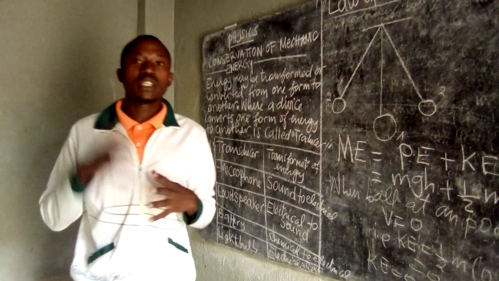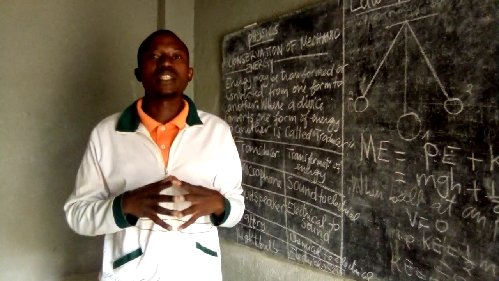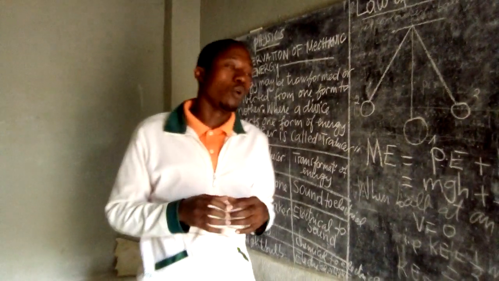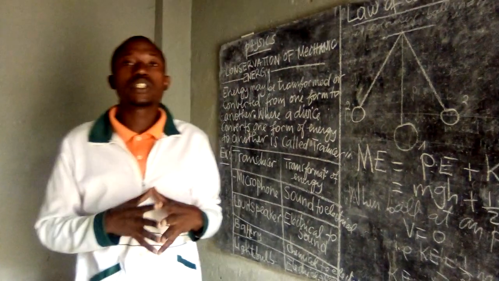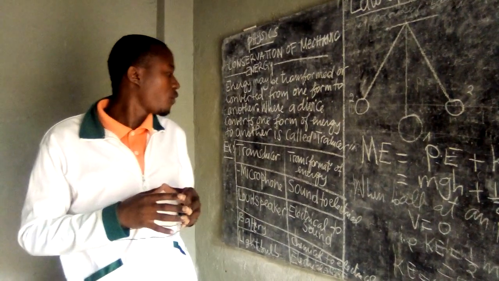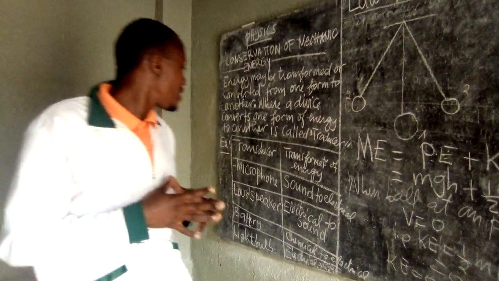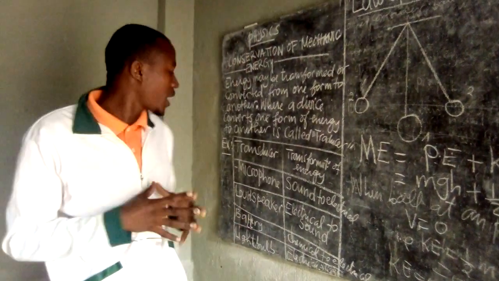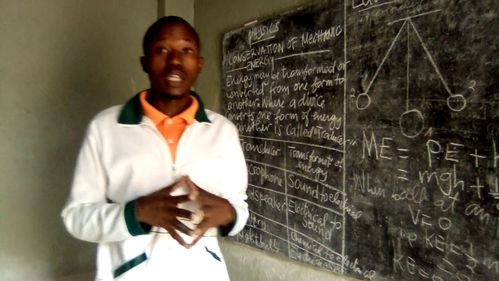The device that can convert energy from one form to another is a transducer. For example, the microphone can change sound energy to electrical energy. Another example is the loudspeaker, which changes electrical to sound energy.